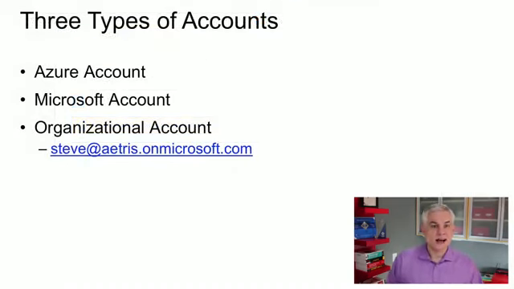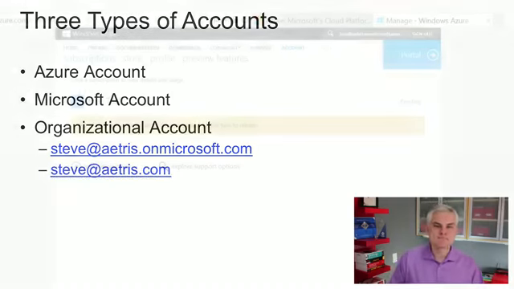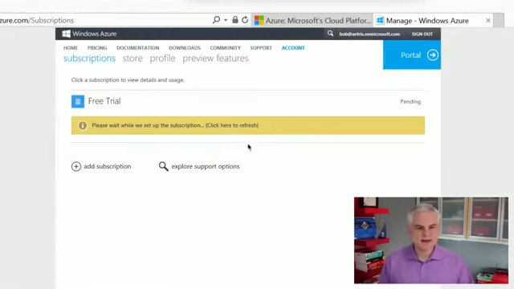And so whenever we create new users, it's going to be in the form of, for example, steve@atris.onmicrosoft.com. Now obviously this isn't really what I want. This isn't going to match up nicely with the email addresses that we've already given to our employees at Atris. So later on, I'm going to associate one or more domain names so that we can create a new organizational account that looks something more friendly like this, steve@atris.com.